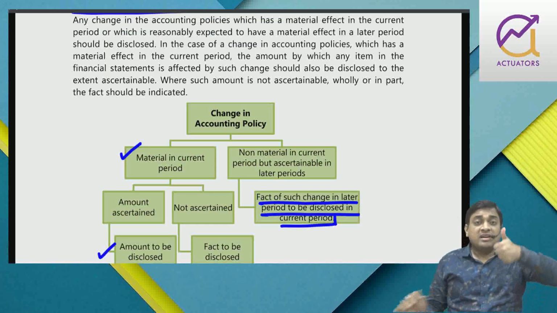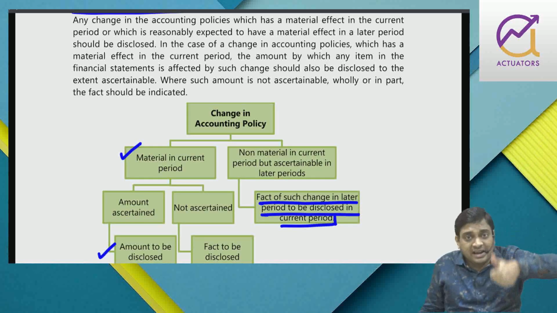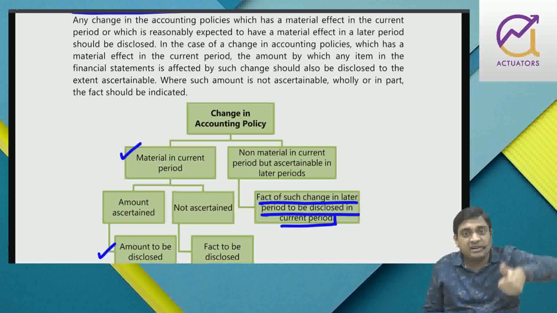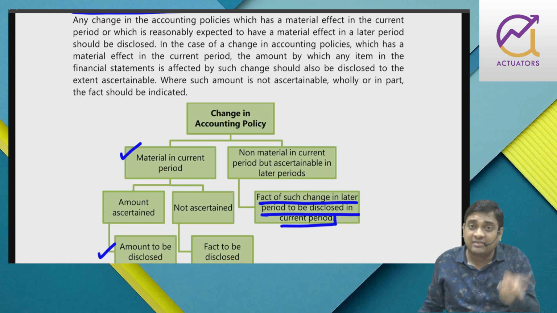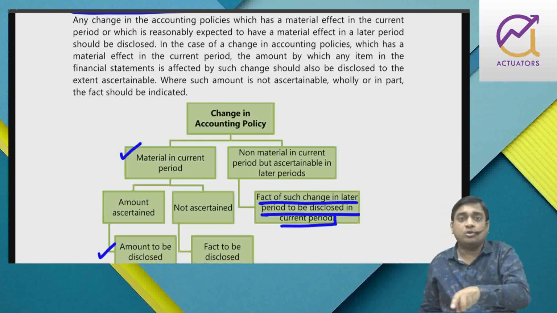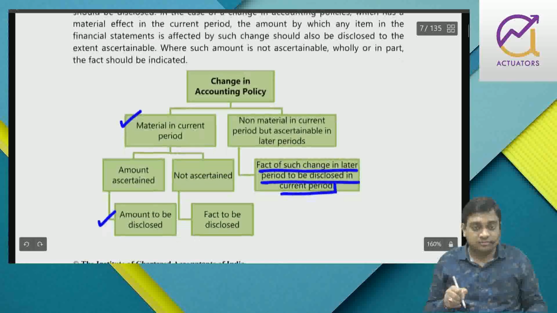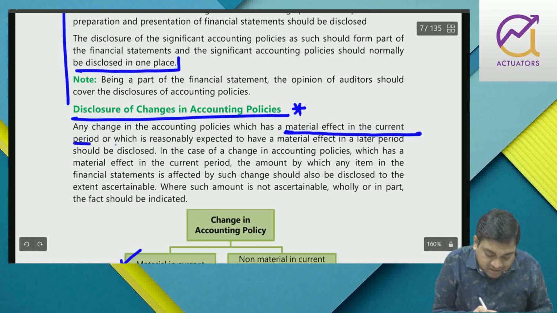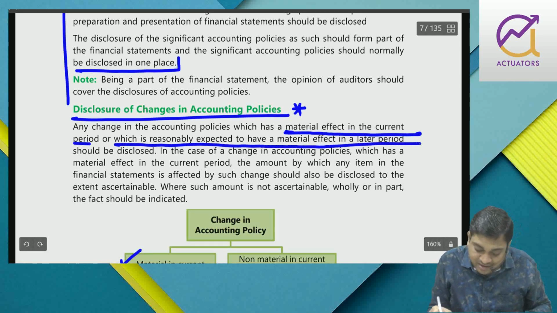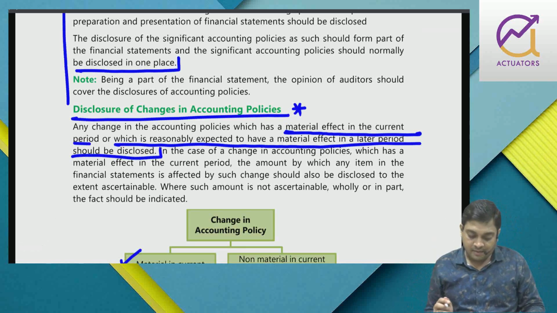Right? So if a change in accounting policy is material in the current period, disclose. If the change in accounting policy is not material in the current period but it will affect future years, then also disclose. Both you have to disclose in the current year also. So which has a material effect in the current period or which is reasonable to have a material effect later, both should be disclosed in the current year itself.